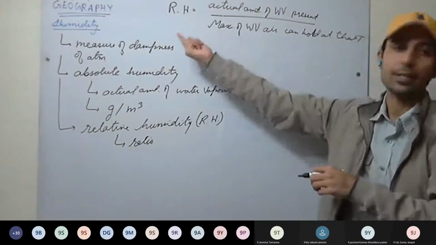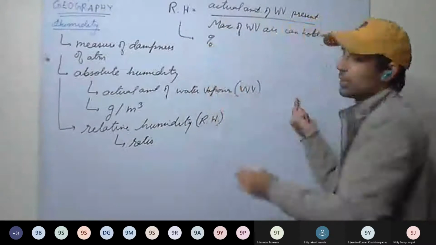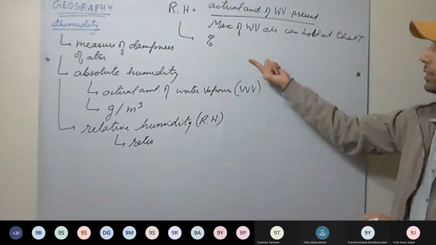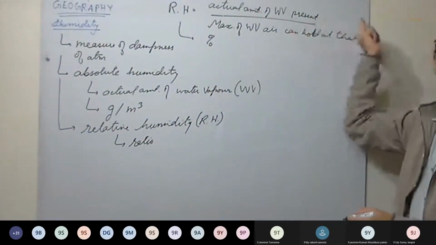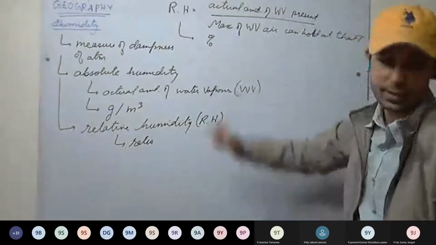This ratio is relative humidity, and it is mainly denoted in percentage. We can convert this ratio to percentage, as you all know.